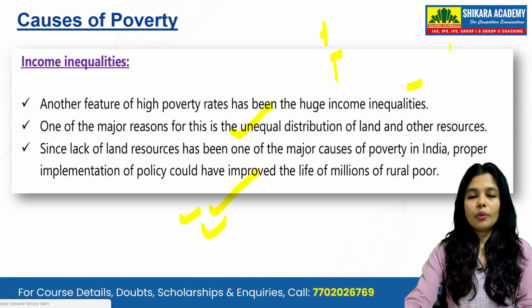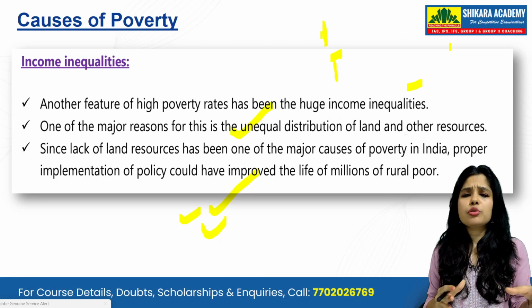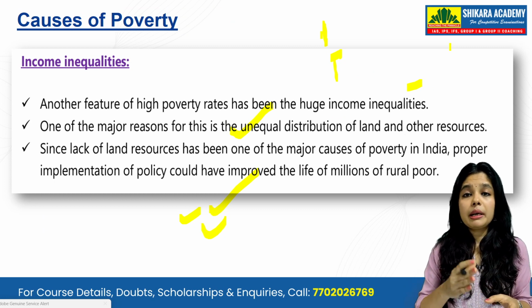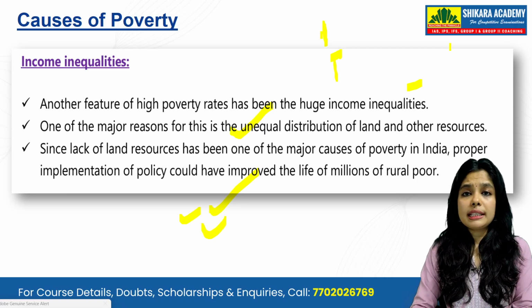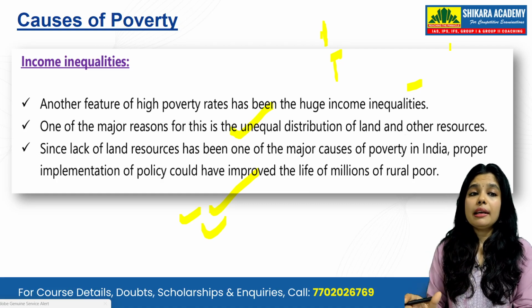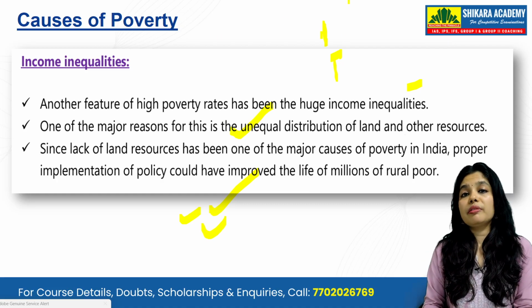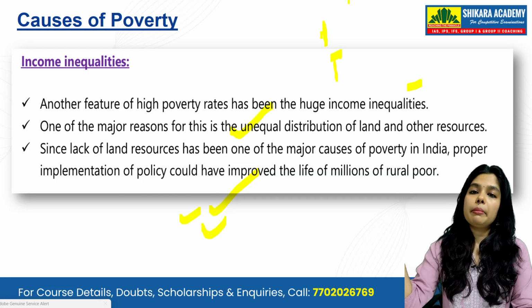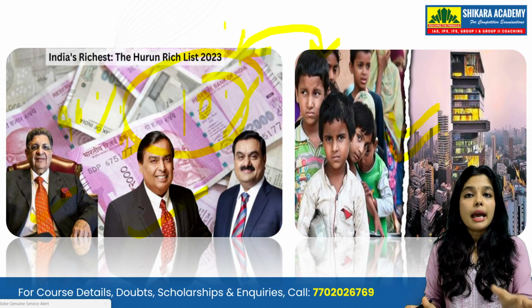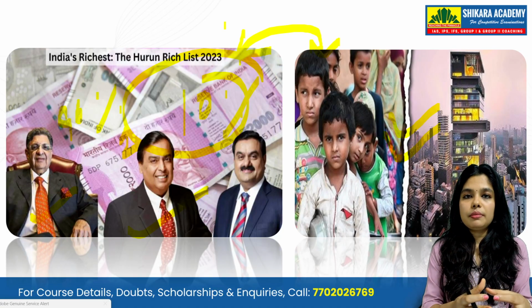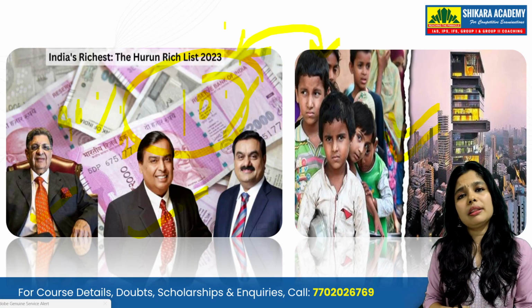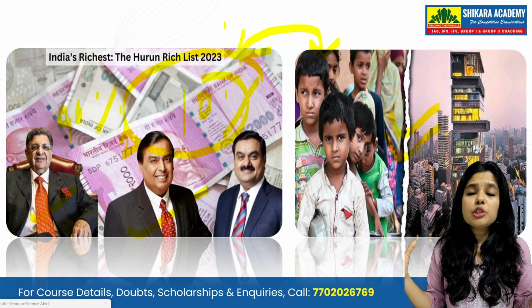Going forward, one of the most important causes of poverty is income inequality. If we compare the income of females and males, there is a lot of inequality happening. So income inequality becomes one of the major reasons for poverty. The rich are becoming richer and the poor are becoming poorer. In India, the top 10%, the creamy layer, have 90% of the wealth. The top 1% has the majority of the wealth in India.